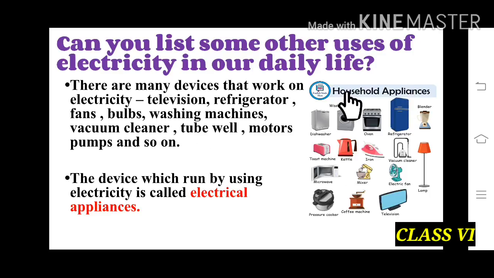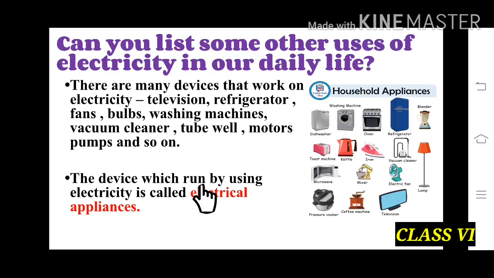So in this picture we are going to see some household appliances. Dishwasher is used to wash utensils, washing machine to wash clothes, oven to cook food, refrigerator to freeze all the frozen items, blender, that is mixer, toaster to toast bread, kettle for hot tea, iron to press clothes, vacuum cleaner to clean a house, microwave to cook food, mixer to blend coffee, electric fan, lamp, pressure cooker to cook food, coffee machine to prepare coffee, and television to watch TV.